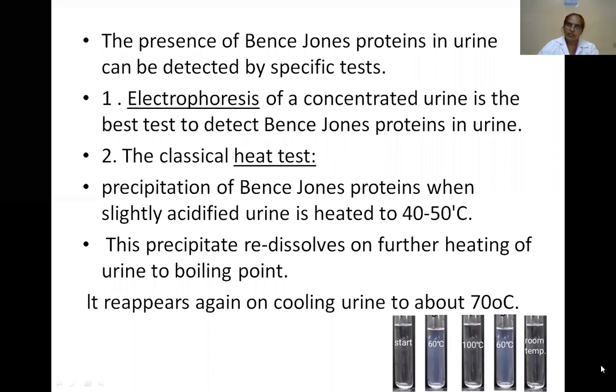See here, at room temperature there is no precipitation. At 60 degrees Celsius is the starting point, with light precipitation. At 100 degrees Celsius, when you heat it, there is no precipitation. But when you cool it between 60 to 70 degrees Celsius, the precipitation of the urine reappears. So that means Bence Jones protein precipitation occurs between 40 to 50 degrees Celsius.